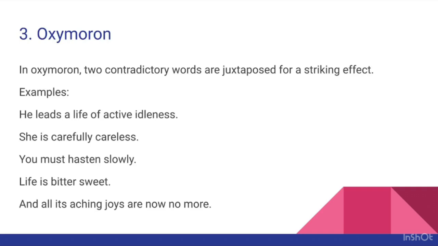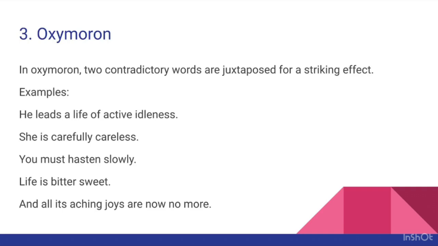See, active and idleness, these two are contradictory words, but they are placed side by side. So there is a contradiction in the apparent meaning, and this contradiction is caused by placing these two words side by side. The sentence here becomes an instance of oxymoron, right?